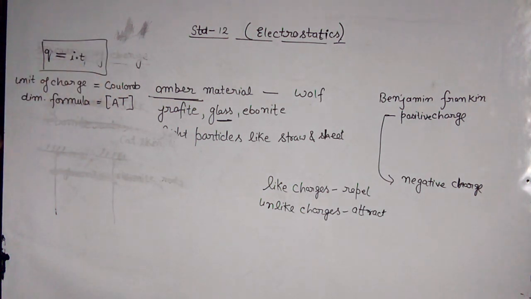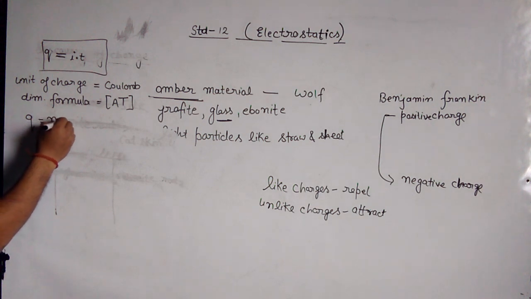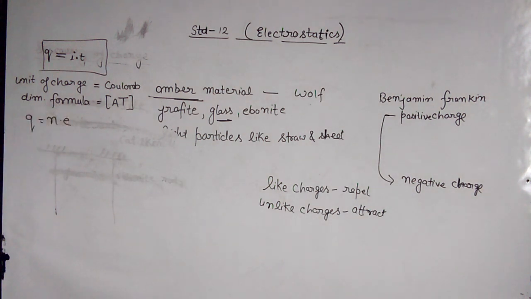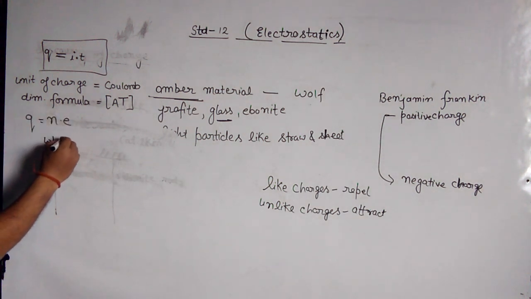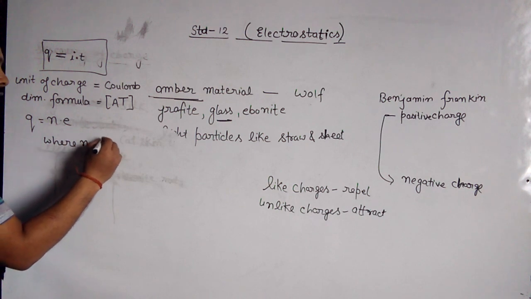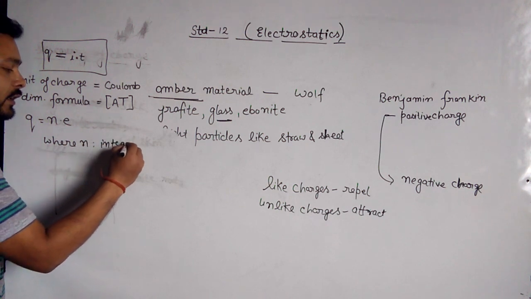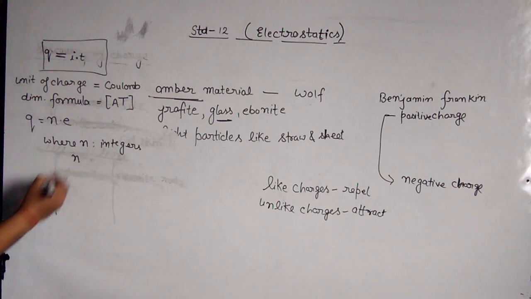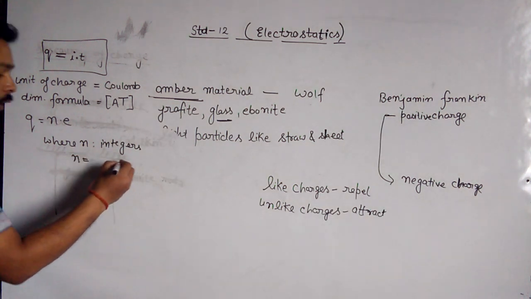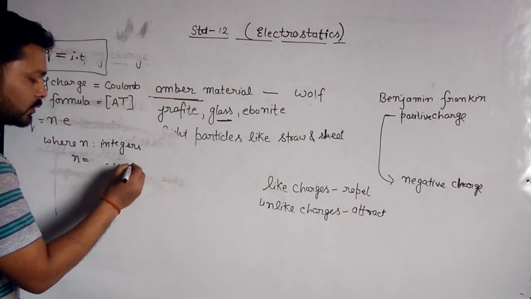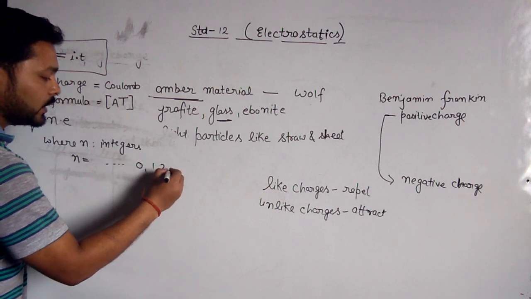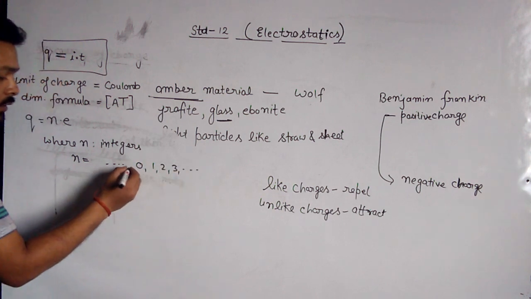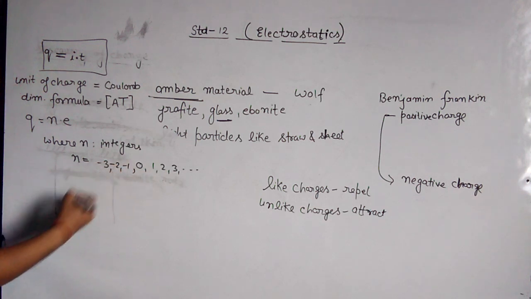Now the quantization of charge: Q is equal to N into E, where N is an integer. We know that there are three types of integers: negative integer, positive integer, and zero. It means the value of n can vary: 0, plus 1, plus 2, plus 3, and so on, and the negative integers are minus 1, minus 2, minus 3.